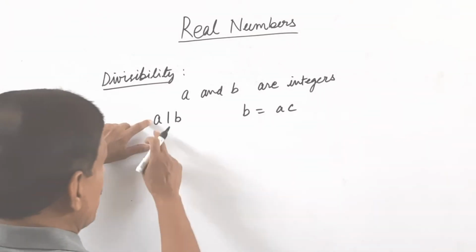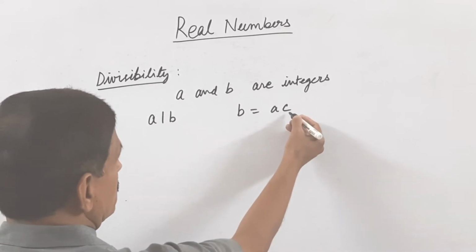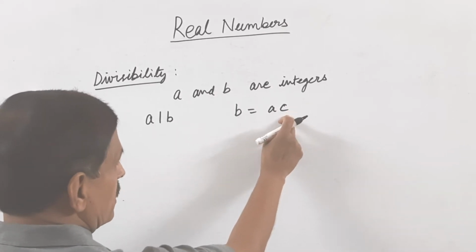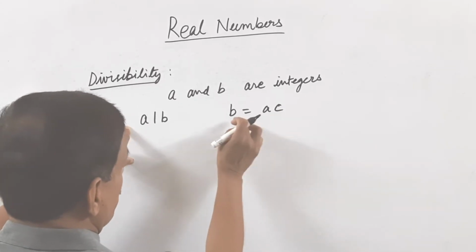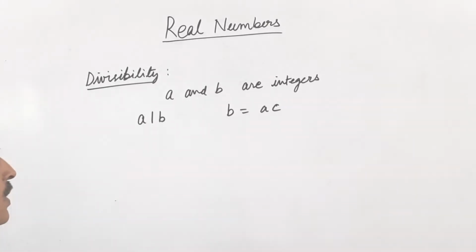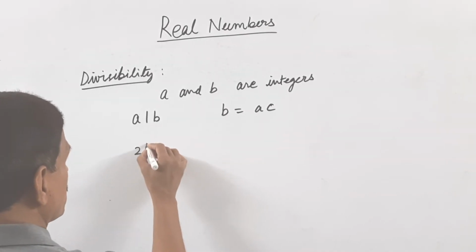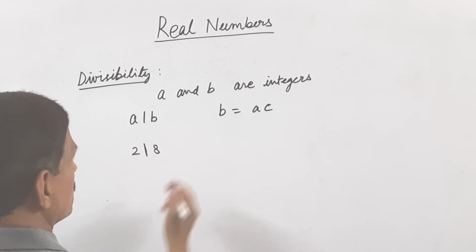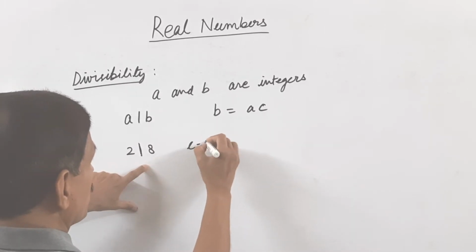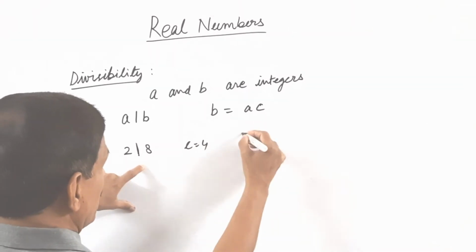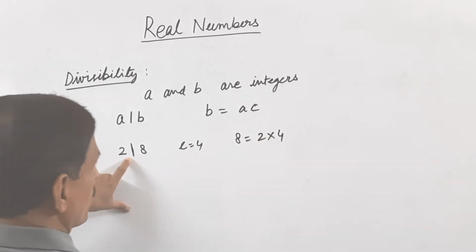So a is the divisor, b is the dividend, and c is another integer, such that the product of the divisor and this c should be equal to this dividend. For example, 2 divides 8 because there is an integer c equal to 4 such that 8 is equal to 2 into 4.